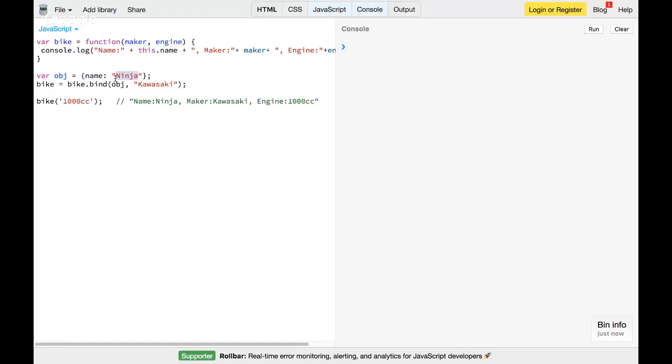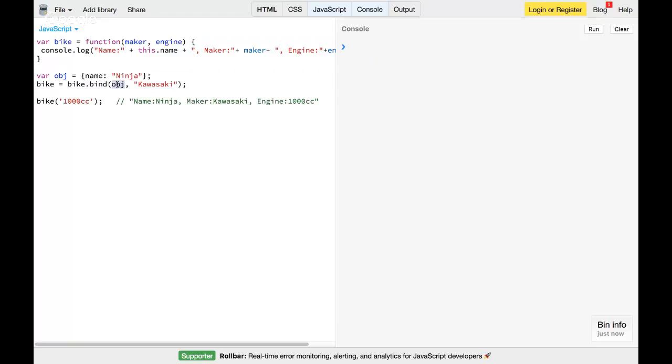So obj.name is Ninja, the bike name, and then I'm overriding that same bike function with bike.bind, and this is what I was saying, available to all the functions. So in JavaScript, bind is a predefined method which you can call, and you can pass the context of execution to that bind method.